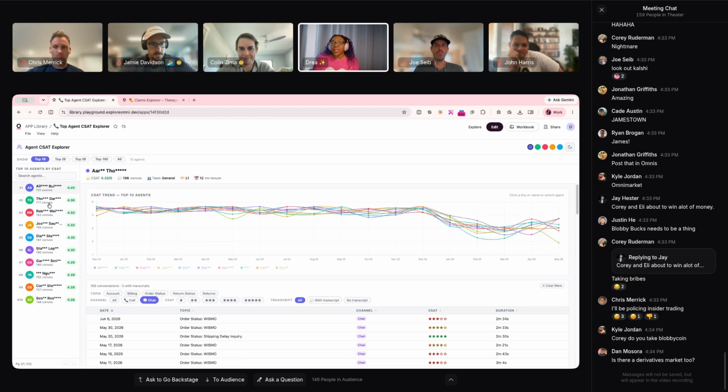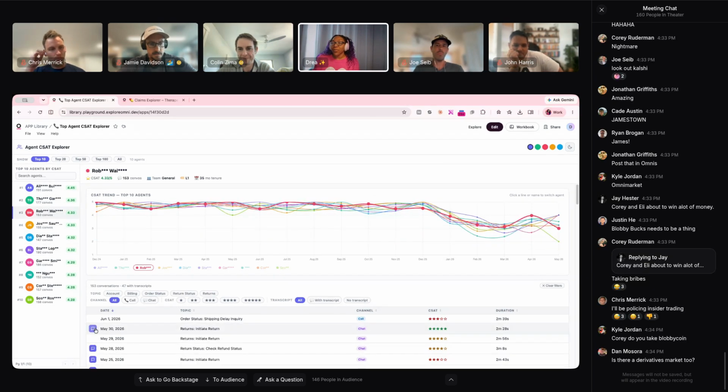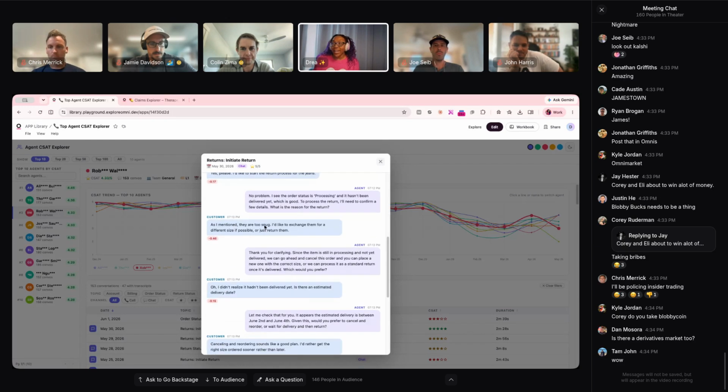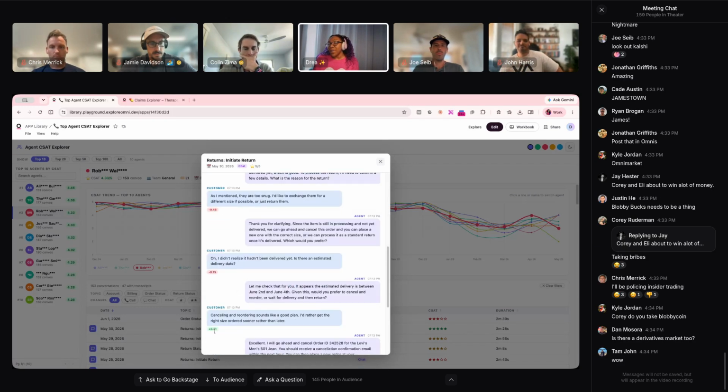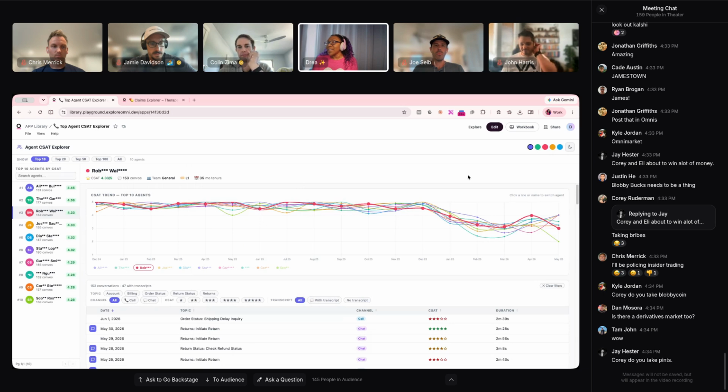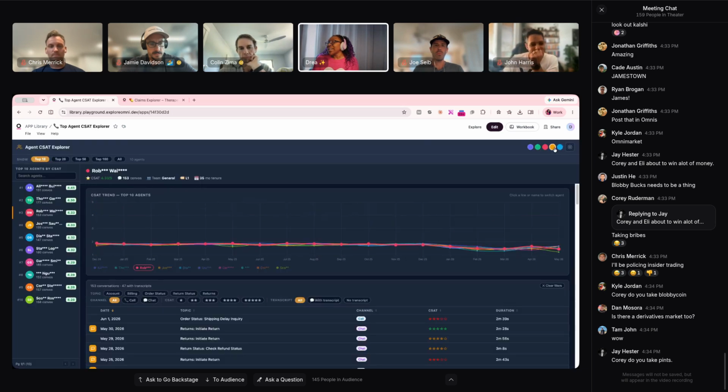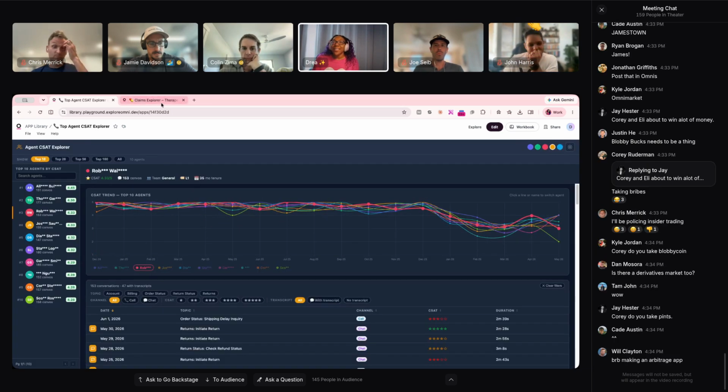So I'm going to go to my top 10, for example, here, and I can pop through the actual conversation to see what the agent was saying and where the sentiment is changing throughout. Also, dark mode friendly with color schemes because it's me.